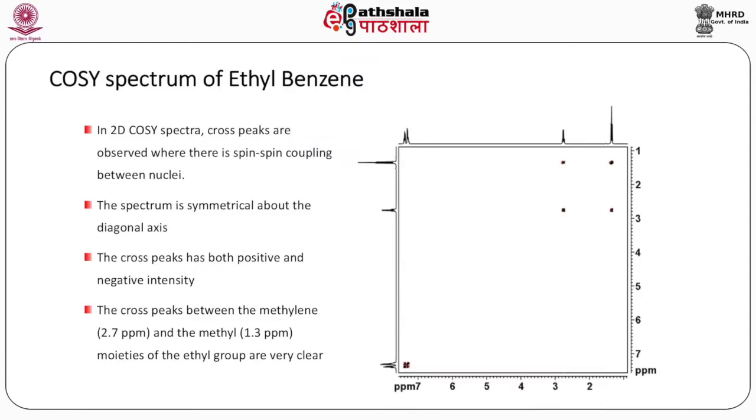Let us simply look at the COSY spectrum of ethylbenzene as is shown in the figure. In 2D COSY spectra, cross peaks are observed where there is spin-spin coupling between nuclei, in this case between the ethyl group protons. The spectrum is symmetrical about the diagonal axis. The cross peak has both positive and negative intensity because it is antiphase. The cross peaks between the methylene 2.7 ppm and methyl 1.3 ppm moieties of the ethyl group are very clear in the upper right quadrant of the spectrum.